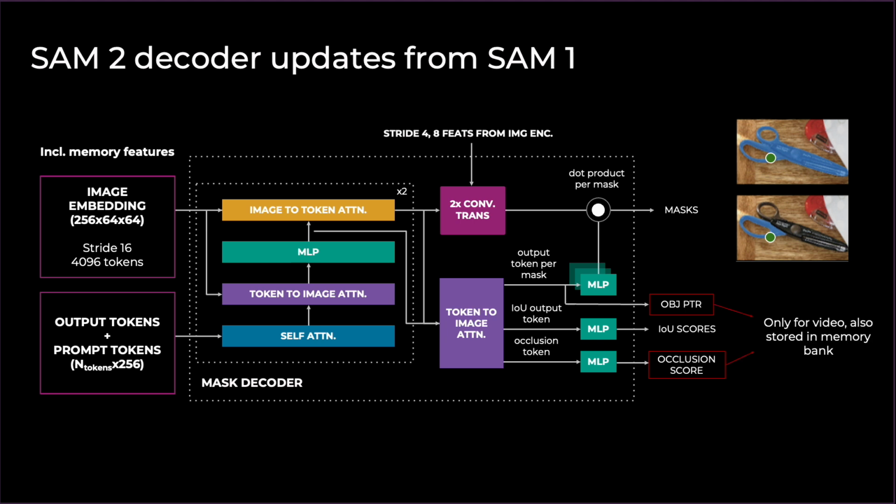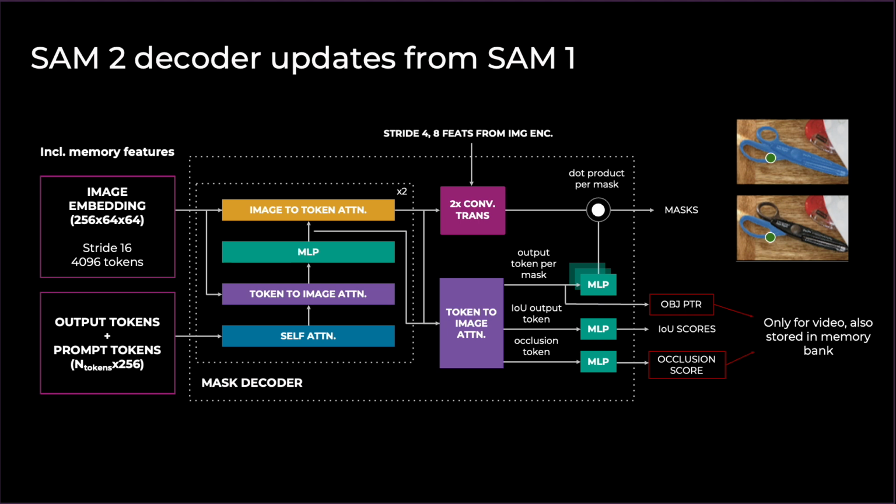Another difference for video is that there are 2 additional outputs, an occlusion score and an object pointer. The object pointer is a succinct representation of mask information in the current frame and is placed in the memory bank. The occlusion score predicts whether the object being segmented is present in the current frame. Both of these are quite important, and we've already discussed object pointers being present in the context of the memory bank. Before we discuss the occlusion score, as promised, let's talk about ambiguity.